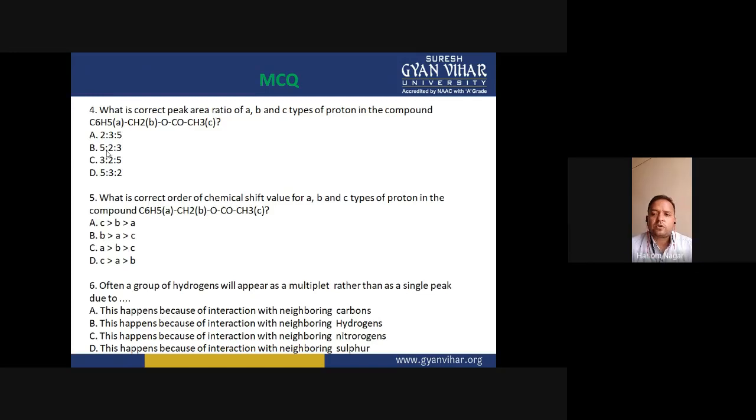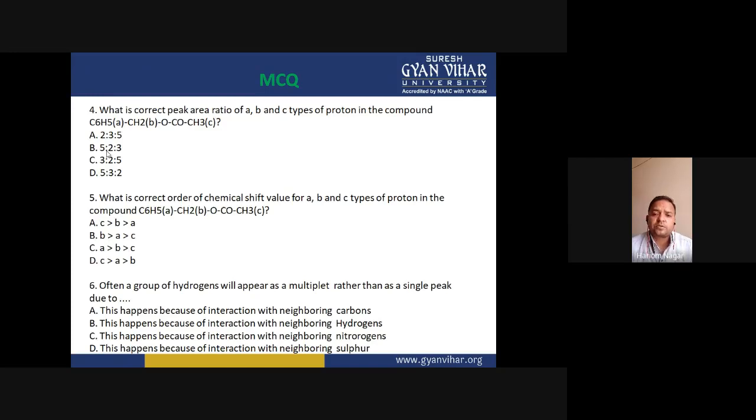The electron density around the CH3 protons is greater than around the CH2 protons, because CH2 protons have two strongly electron withdrawing groups, while the CH3 proton is not attached to such strongly electron withdrawing groups.